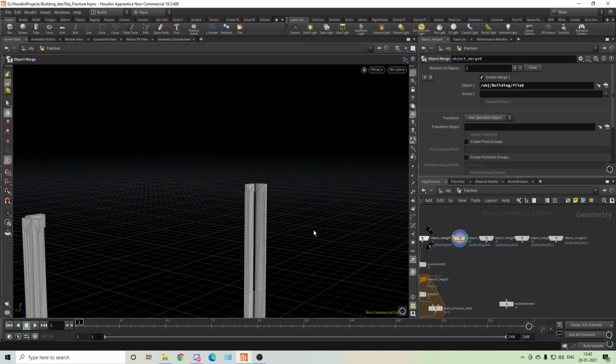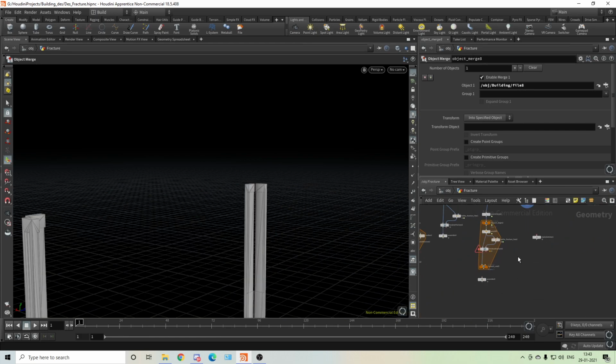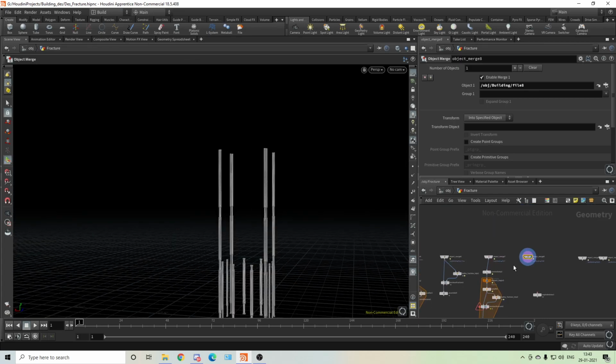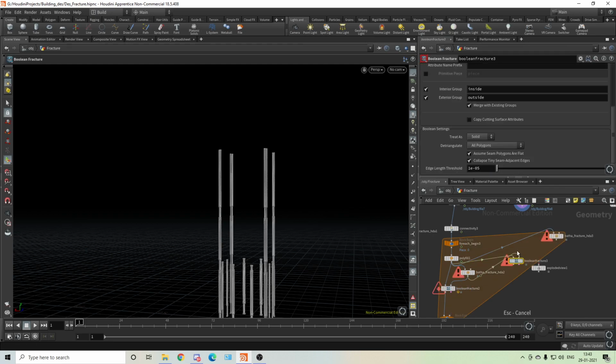Okay, next we do have pillars. Easy, not a big thing. We can use the same boolean. Even for this one you can use one only. You can cut like this, because this is a small thing, not a big thing. So maybe we don't need to create that every time. And cut it. So we need this, we need this, and we need this. And we got this. We need a lot of cuts in the pillar. I created a lot of cuts in the pillar, not like 1 or 2 cuts.